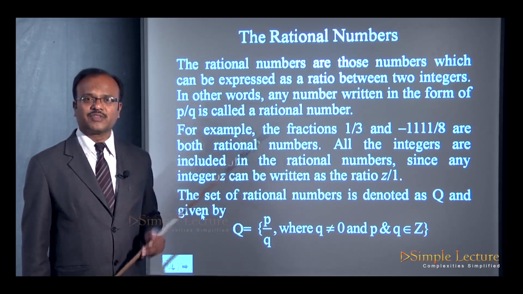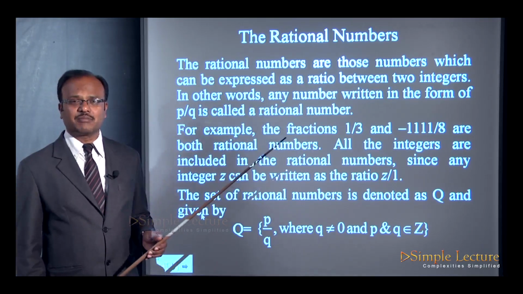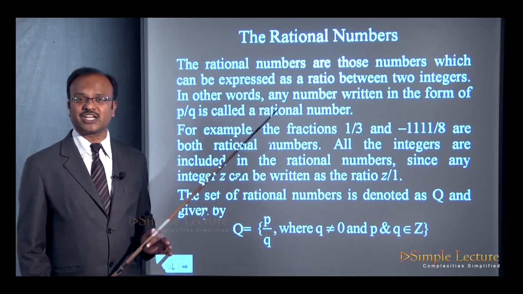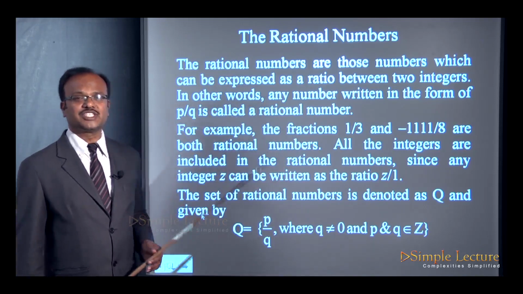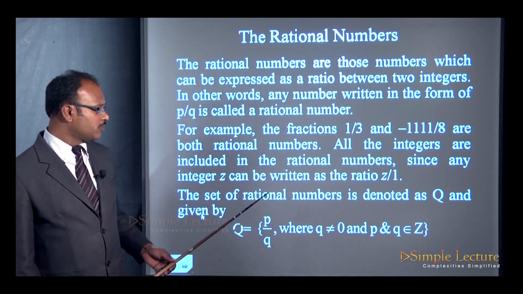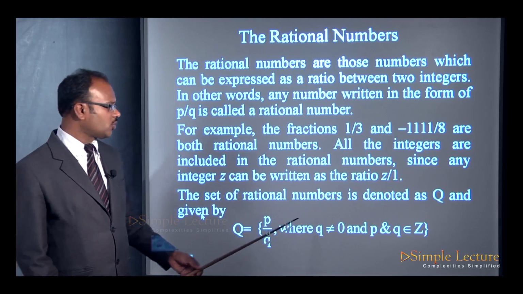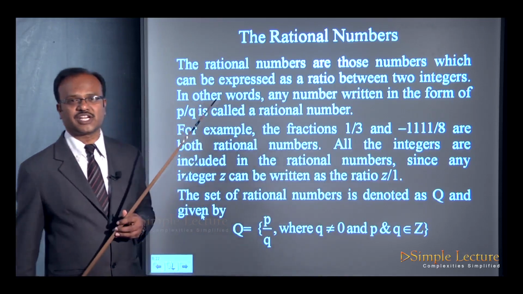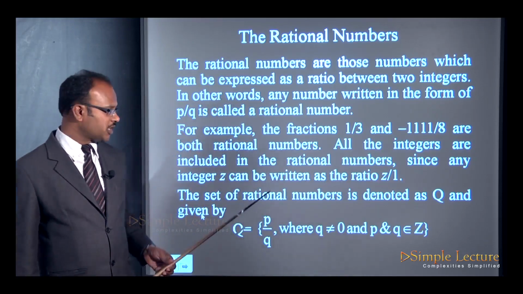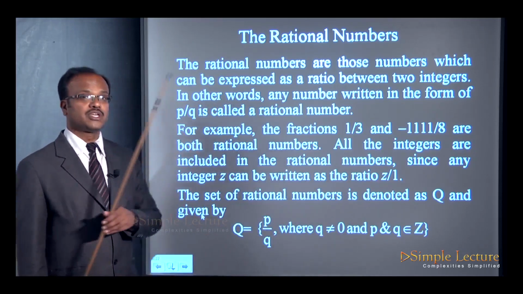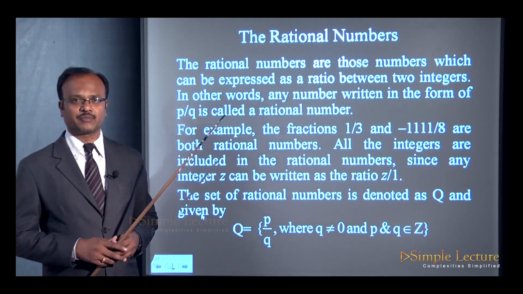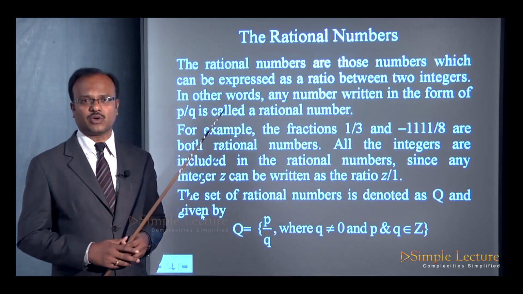Therefore, the set of rational numbers is denoted by the capital letter Q, which is equal to p by q, where q is not equal to 0 and p and q belong to the set of integers. So p and q are integers and q is not equal to 0, though 0 is an integer. Be careful, q should not be equal to 0.